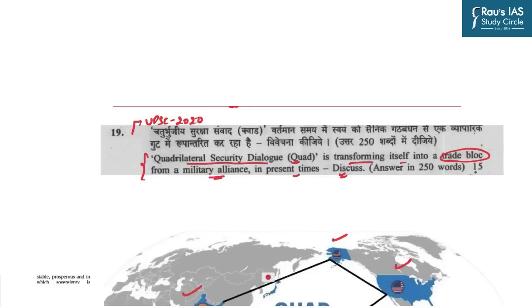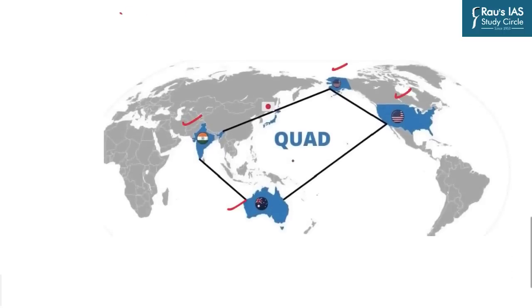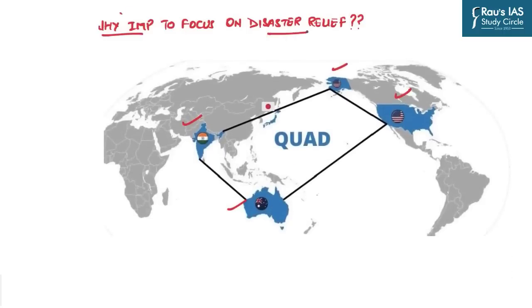This was a long question of 250 words. So, in this regard, in today's session, we are going to discuss the disaster vulnerability profile of this particular region. Why is it so important to focus on disaster relief by these Quad members? Let us look at the disaster profile or the vulnerability of this particular region.